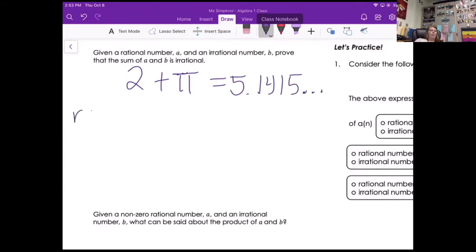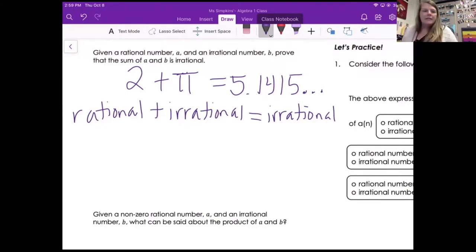So we have a rational and we are adding an irrational. What kind of answer did I get? Sam? So the last thing we said was if we add a rational and irrational, we're going to get an irrational.